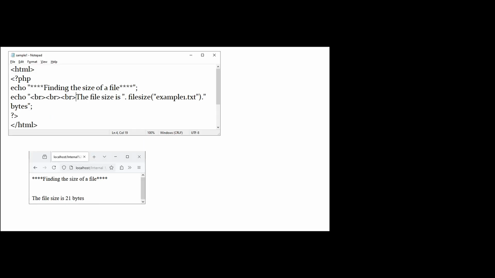So here we have displayed the size of an example1.txt file. It is only 21 bytes. When I execute this program, it displays the file size as 21 bytes.